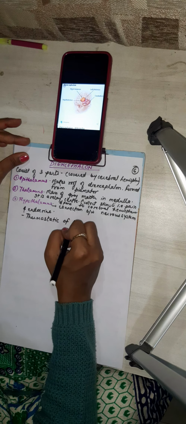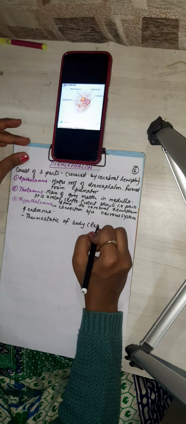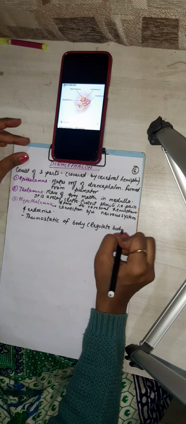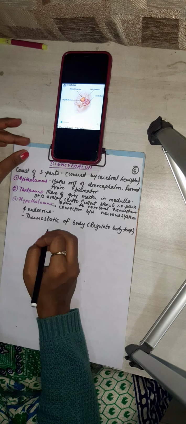Thermostat of the body, regulating body temperature.